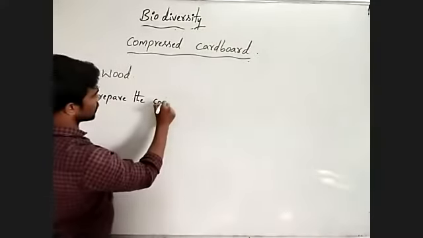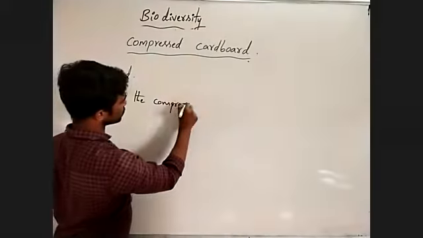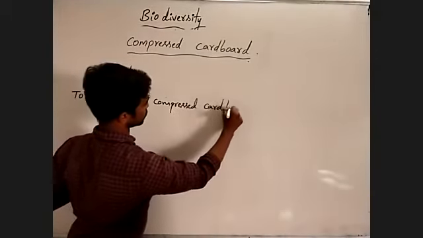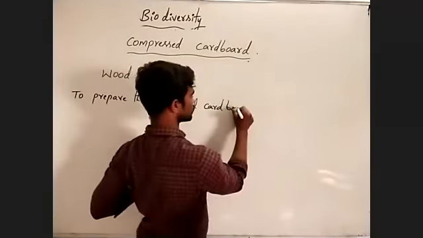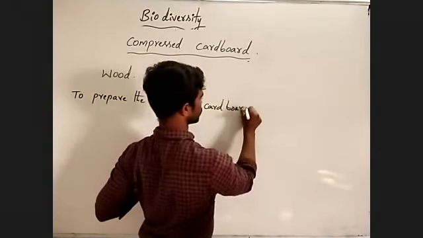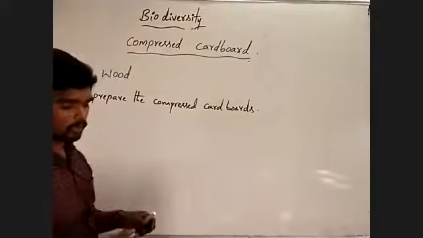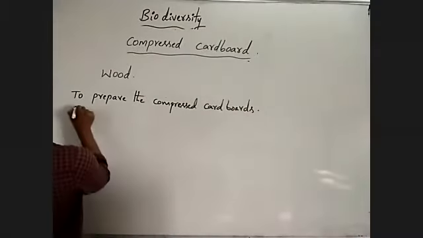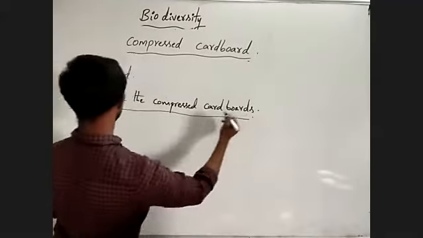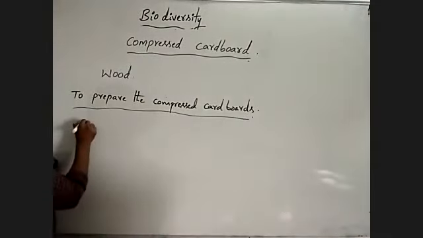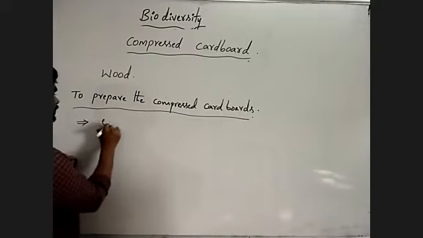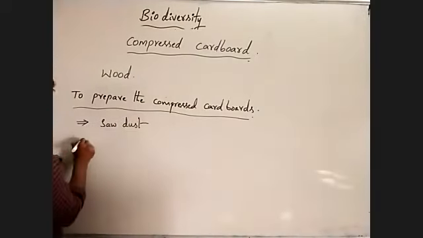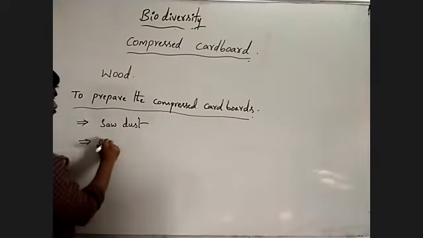Here, to prepare the compressed cardboard, usually sawdust is used. Sawdust, next to pulp of the plant.